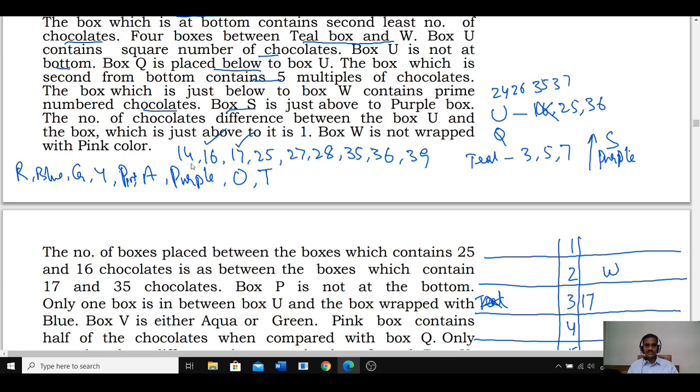And 24, 26. Do we have 24? No. Do we have 26? No. Hence these two are ruled out. As these two are ruled out, U cannot be 25. Hence 36. Since it is 36, what is here? 35. Hence 35 and 36.